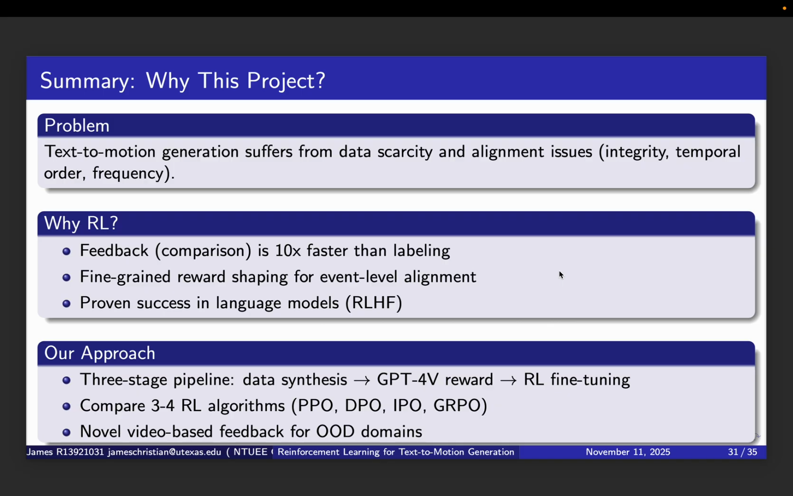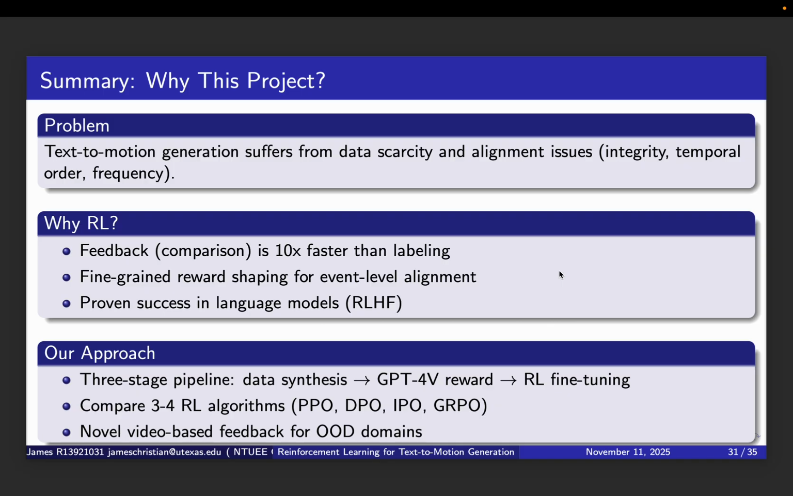Our approach is a three-stage pipeline: first, data synthesis, generating diverse prompts and motion candidates; second, a GPT-4 vision reward model providing event-level scores; third, RL fine-tuning comparison: PPO, DPO, IPO, and potentially GRPO. Our novel contribution is video-based feedback, enabling adaptation to OOD domains like Tai Chi.